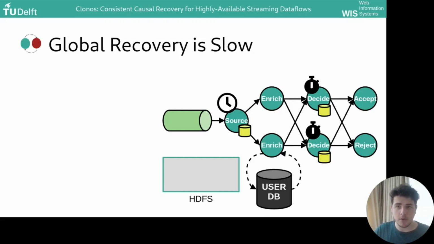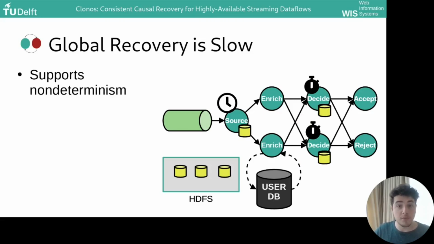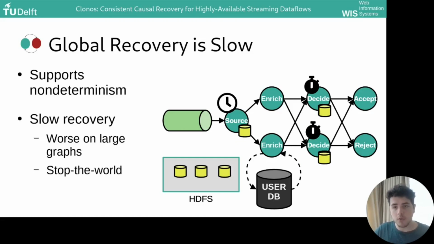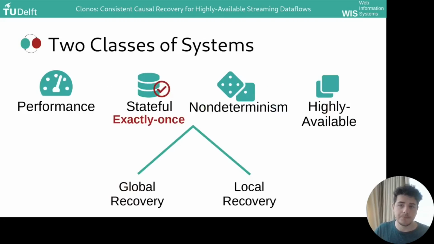These consistent checkpoints are taken by flowing a barrier through the system which triggers a local checkpoint. Upon a failure being detected, the entire computation must be halted, the failed node is substituted, and every node then must reload its previous global state to restore consistency. This process of rolling back state allows them to support non-determinism extremely well, but it means that it has fairly slow recovery, which gets worse on larger graphs. And because of this stop-the-world kind of recovery, these systems cannot be highly available.